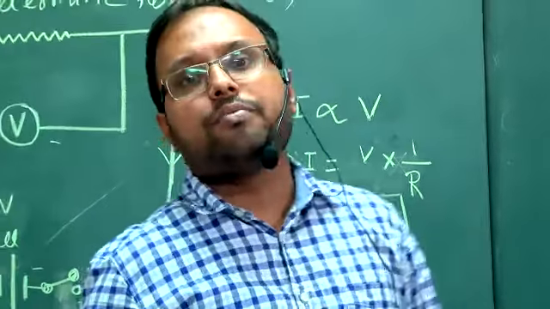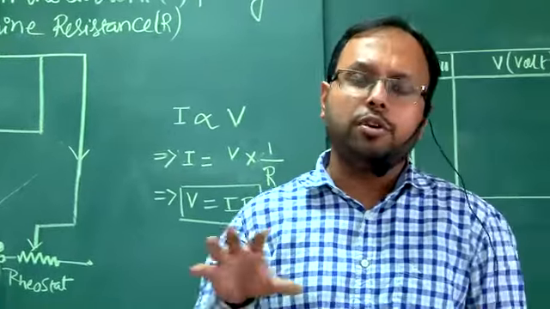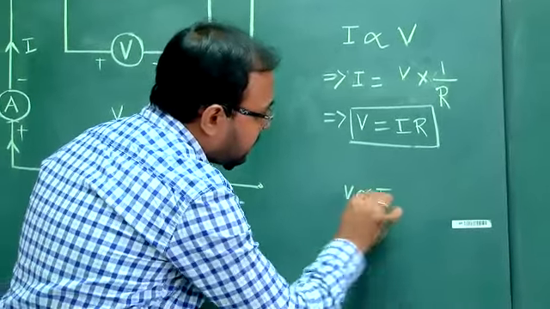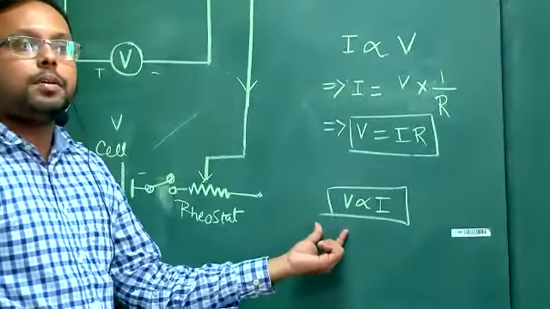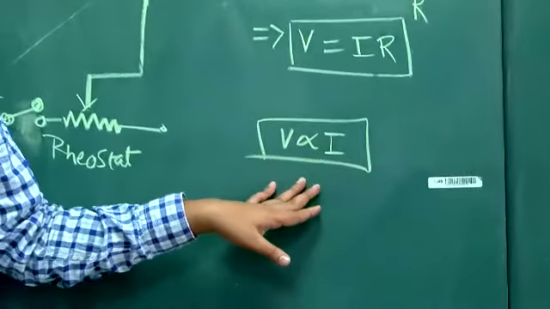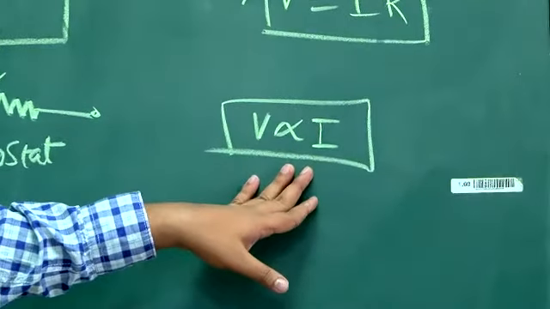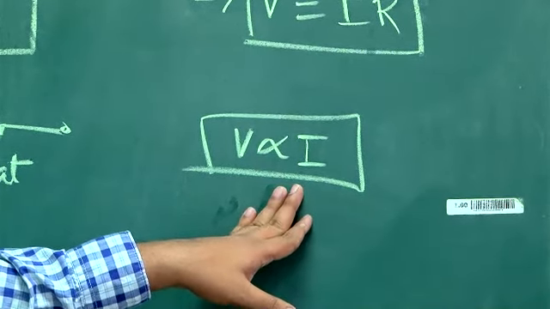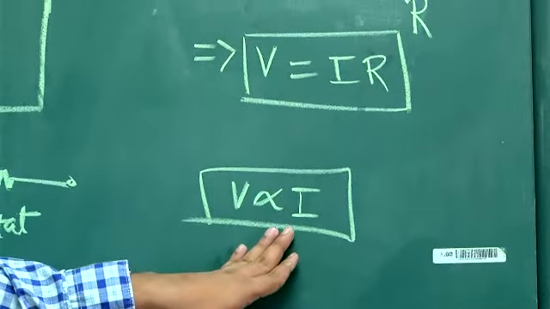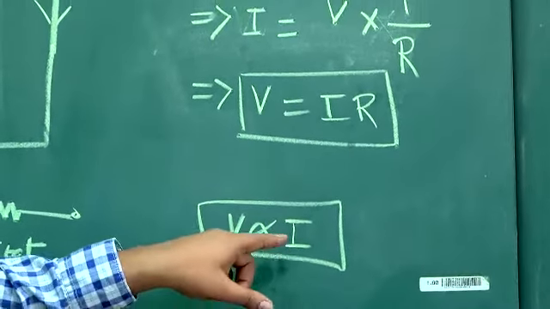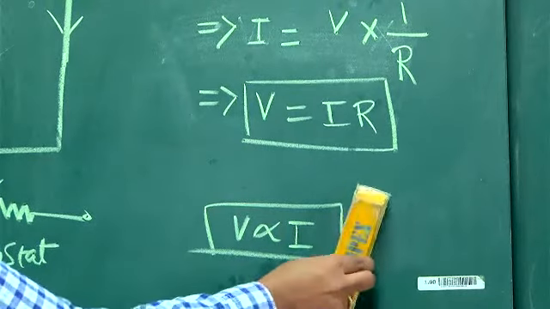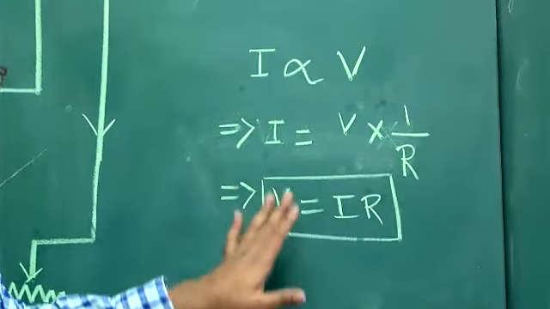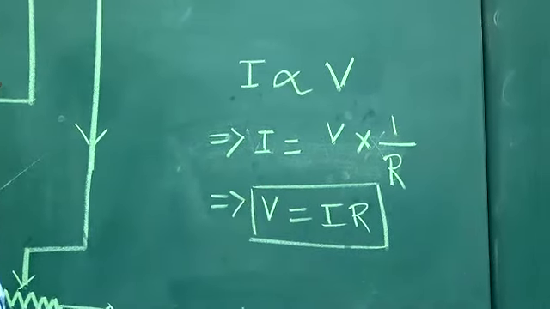But in some books, you might have noticed that it is written that V is dependent on I. Have you seen this in any book? Yes, sir. Try to avoid this. If you write this in class 10, CBSE teachers will give you marks. But you should ignore it, because in class 11 and 12 you will be told that this is wrong. It is a wrong concept actually. So avoid this and follow this way. Clear? So Ohm's law is clear to you.